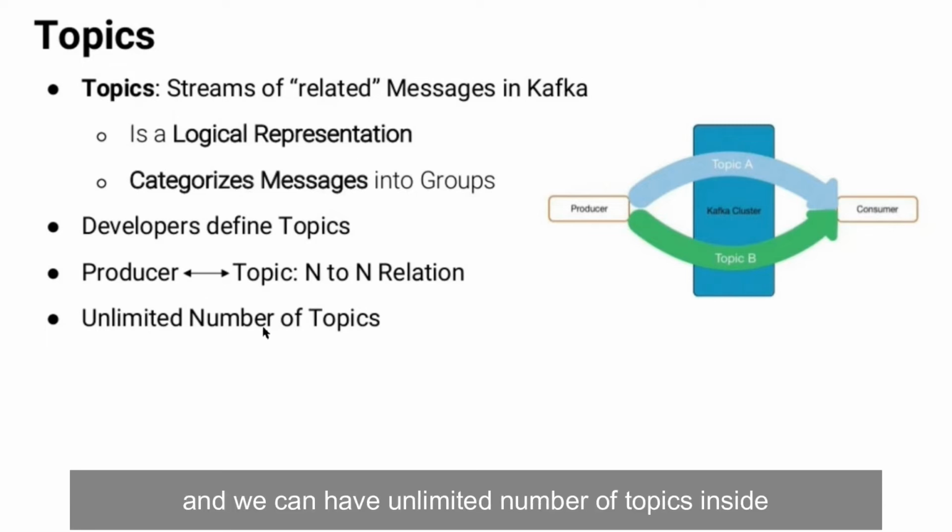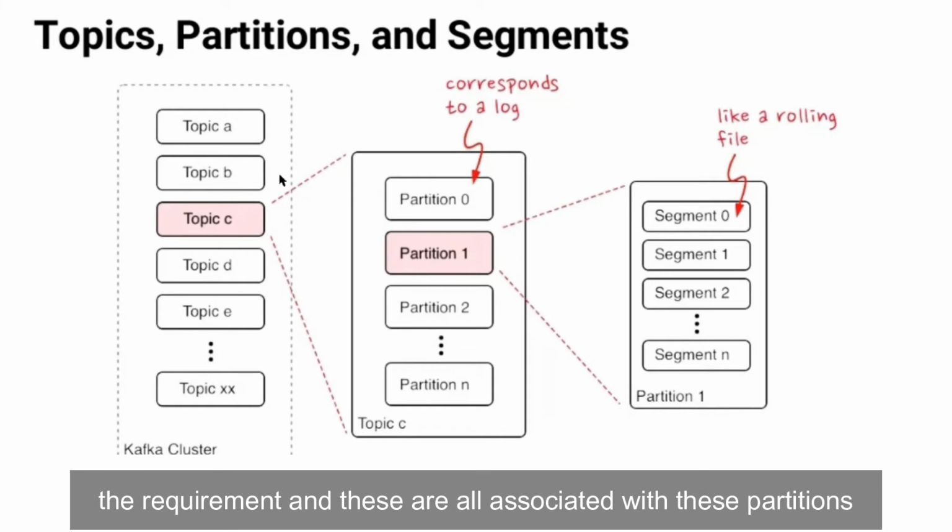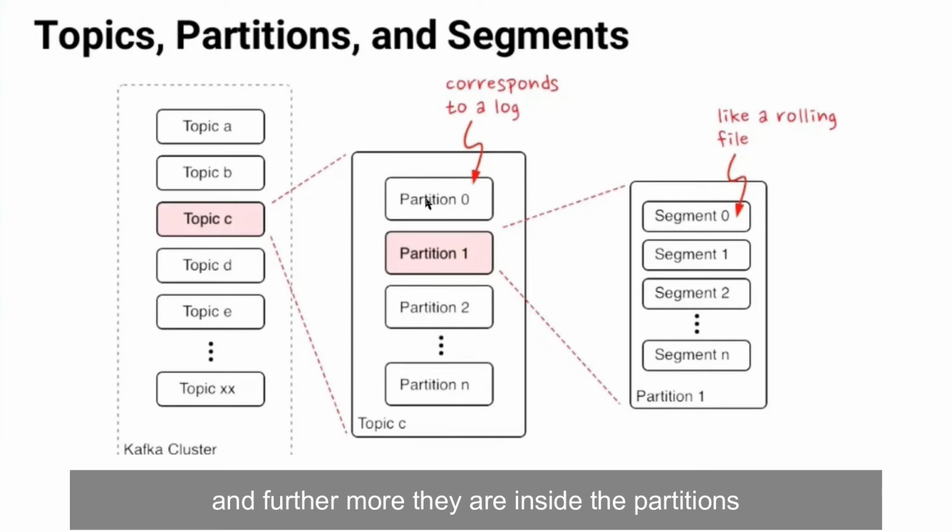Yeah, and we can have an unlimited number of topics inside a partition. So as I was explaining earlier, we can have n number of topics as per the requirement, and these are all associated with these partitions. And furthermore, inside the partitions, they are divided into these segments. Now we can configure the distribution of these different segments, but if we don't configure it, then it manages this in a round robin fashion basically.